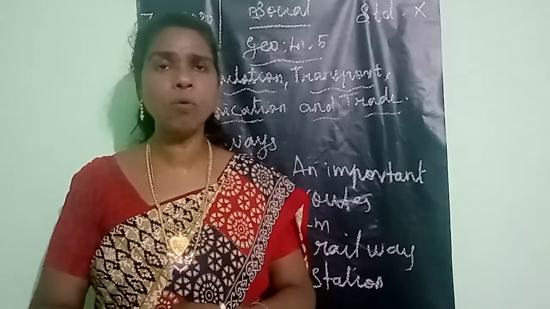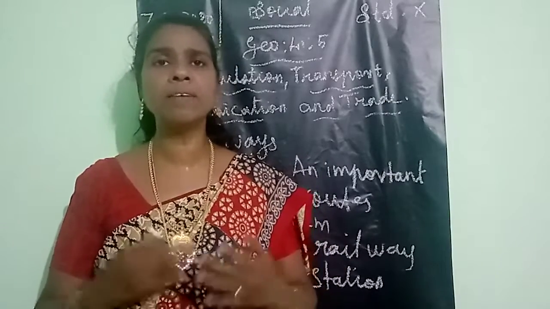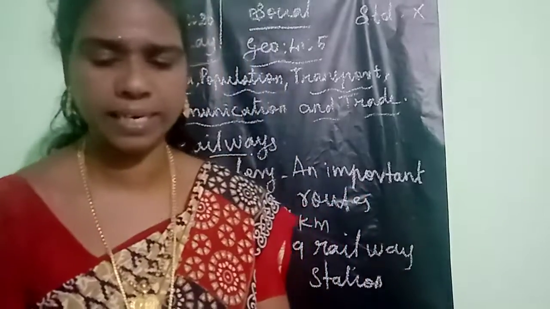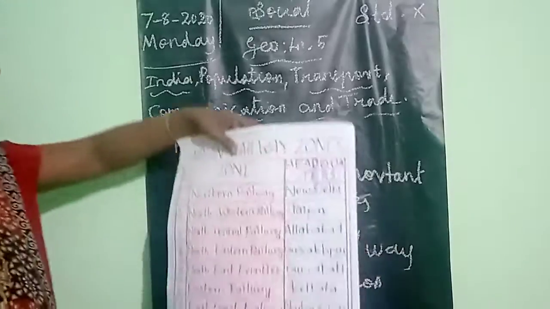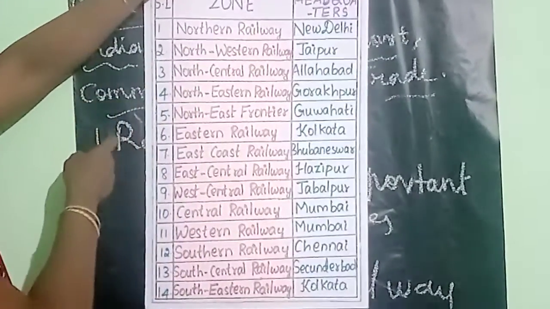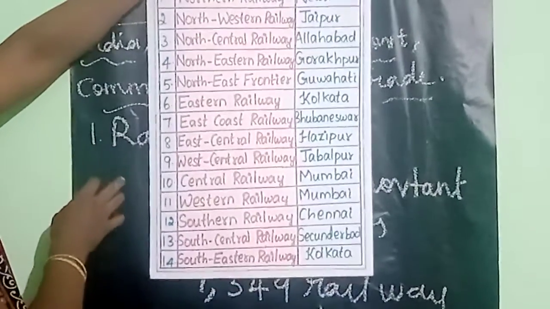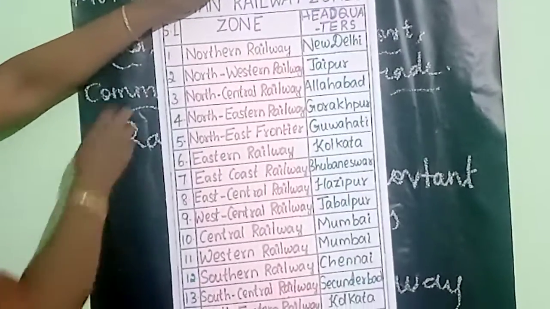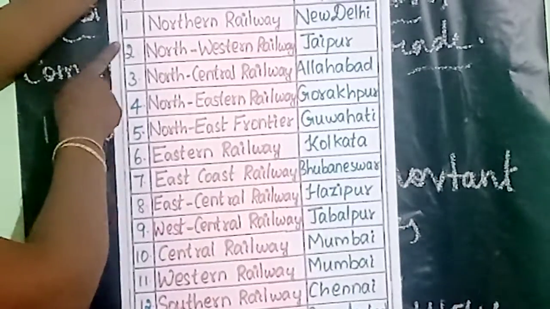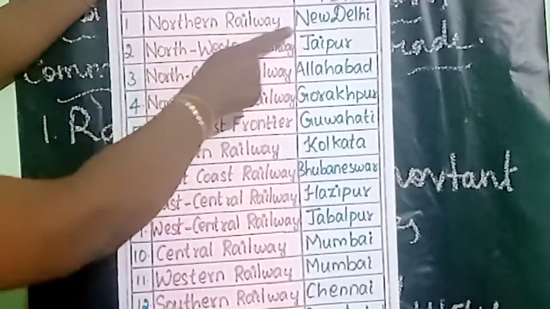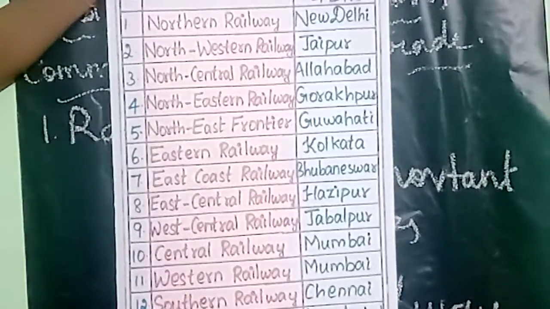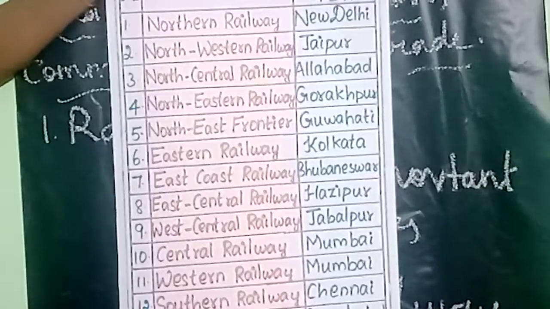Okay, students, now I am going to explain the 17 zones and their capitals with the help of a chart. Listen here. Now I am going to explain the Indian railway zones. There are 17 Indian railway zones. The railway zones and headquarters I will teach now. It is a very important one-word question.